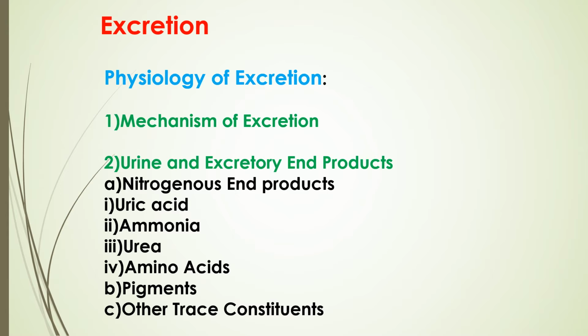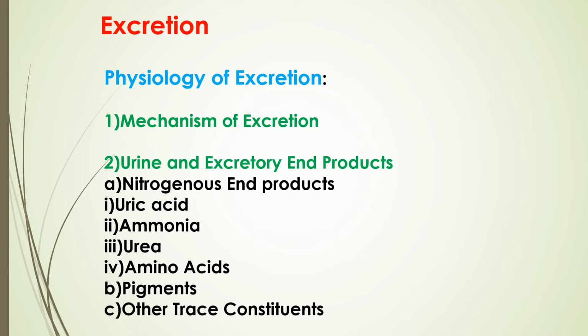Now the excretory system eliminates nitrogenous waste products, excess salts, water, amino acids, and pigments, and maintains their concentration. Actually, insects are uricotelic animals, but this is related only to terrestrial insects. But aquatic insects show ammonotelic excretion. On the basis of excretory products, these animals are classified into 3 types: ammonotelic, ureotelic, and uricotelic.